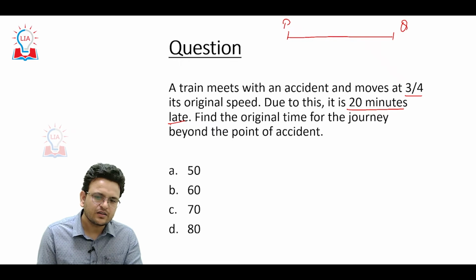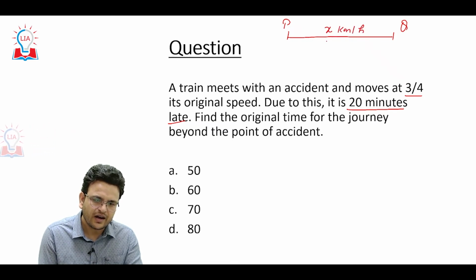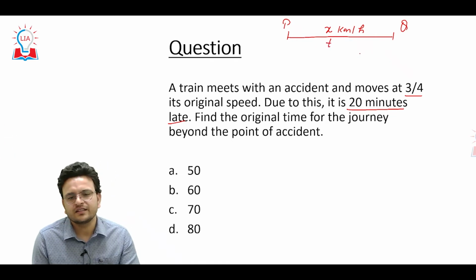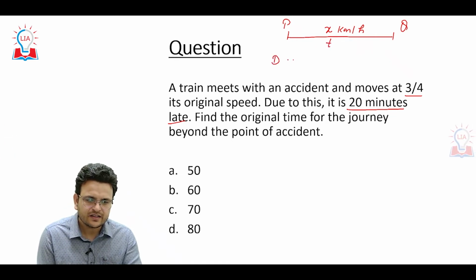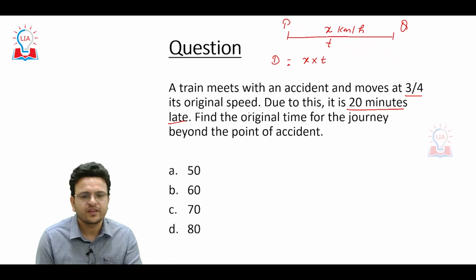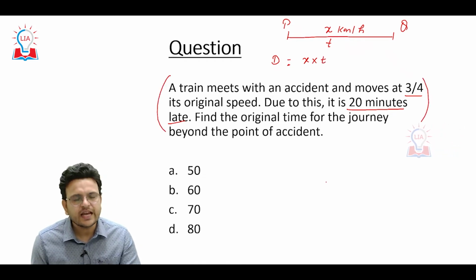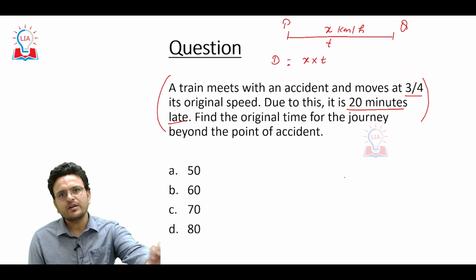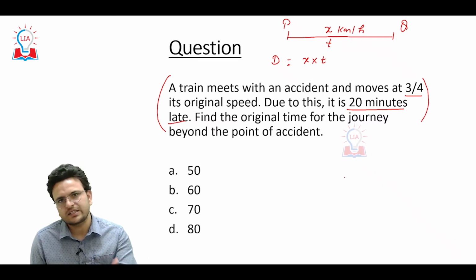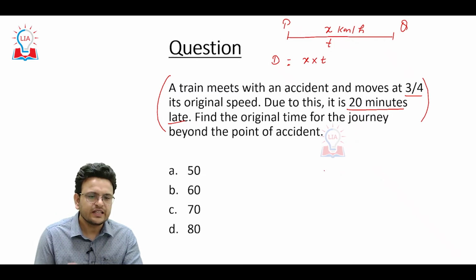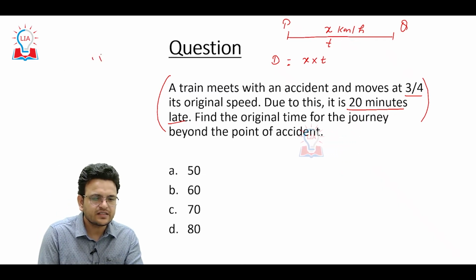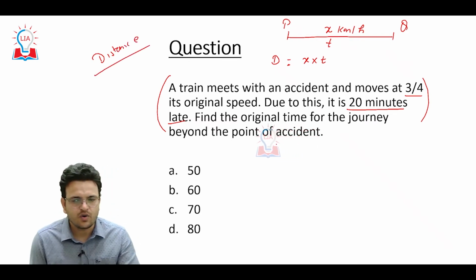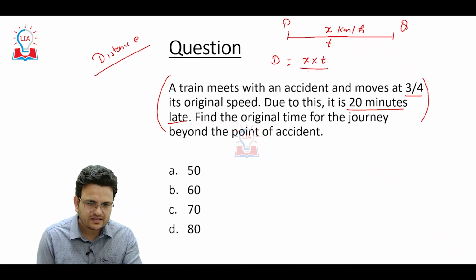Consider the original speed is x kilometers per hour and the time is t. So the distance will be x into t. In this question, can you identify what the constant variable is? If you are able to identify the constant variable, then the question becomes easy. In this question, the constant variable is distance. That is what you have to understand. So distance is x into t.